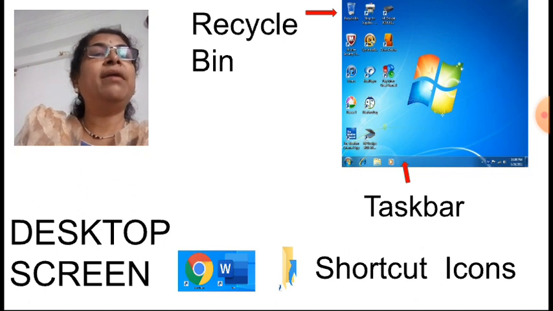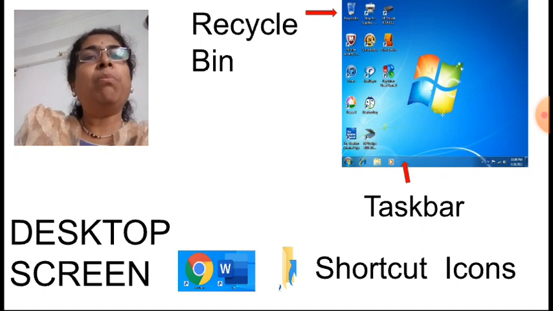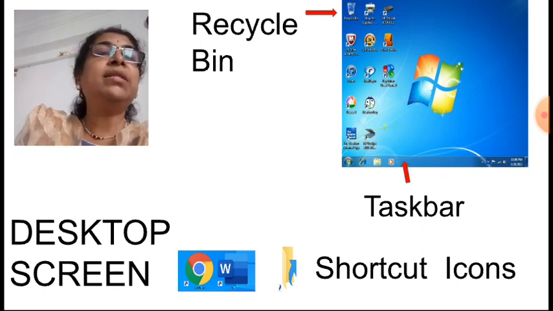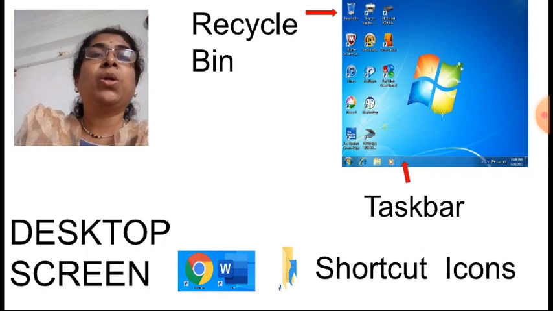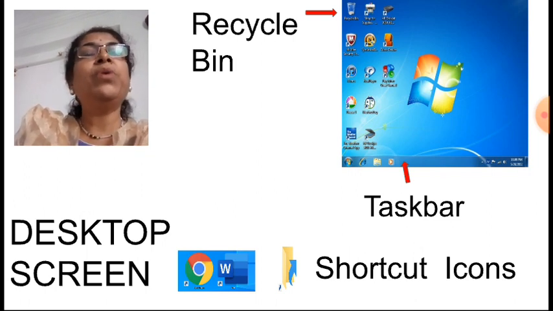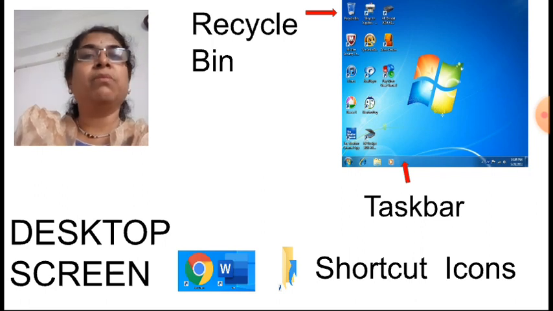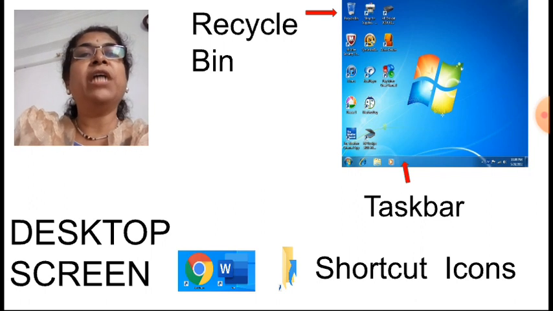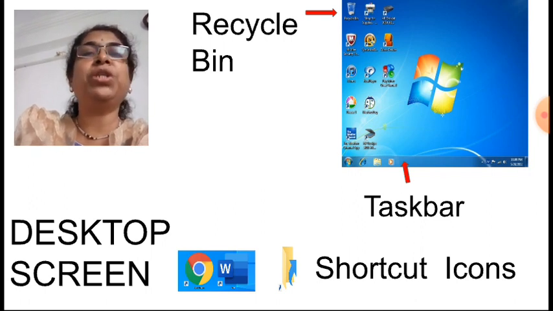Now the right hand side is called the navigation pane, navigation area, because here you can see the date and time. Okay, the current date and time you can see there. You can change the date and time also from there, and you can see the drives, or any other hard disk or portable drive if you have attached to the computer. The net connection also you can check from here. The volume control button is also there. So many other things are there.